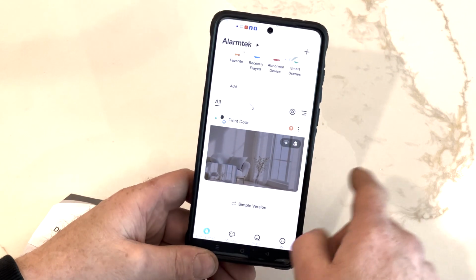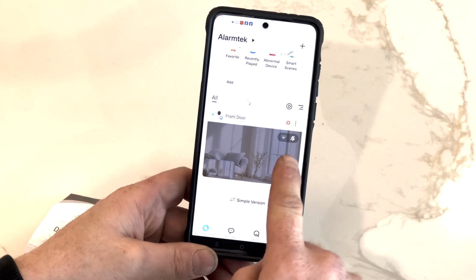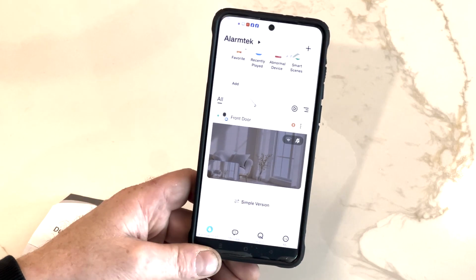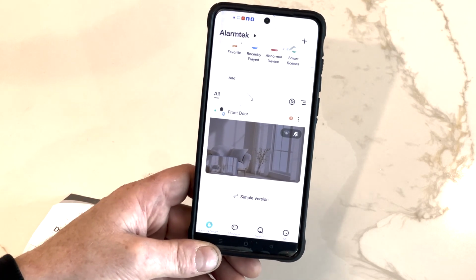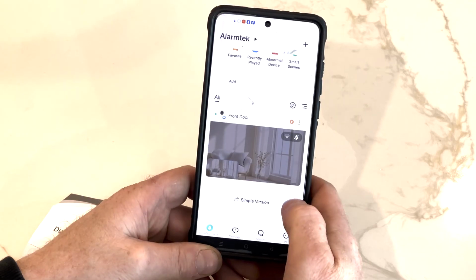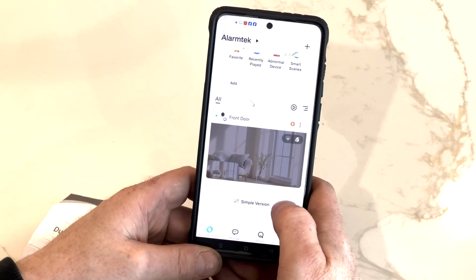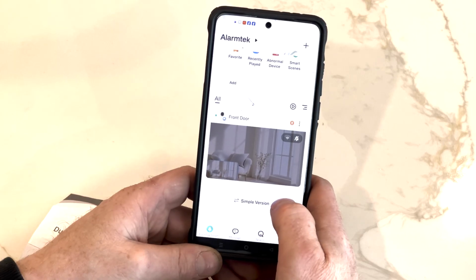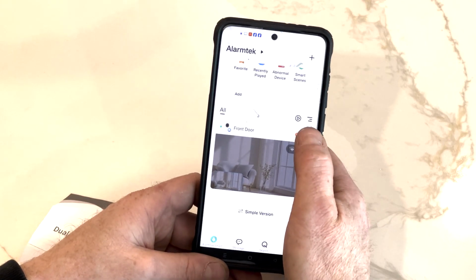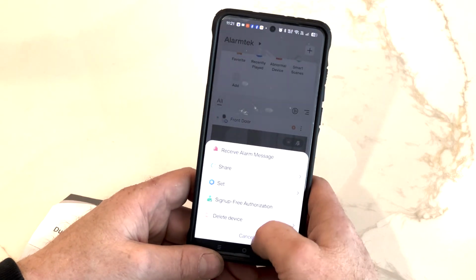When the camera has connected and it's in the app, you can view the Wi-Fi. In this case, it's about a medium strength. It's probably adequate for it, but if you can increase your Wi-Fi signal strength in any way, it's best to take care of that. Next, go into the settings for the camera.